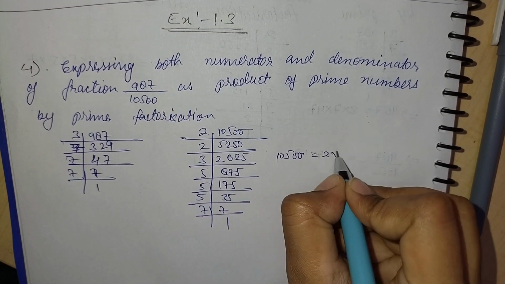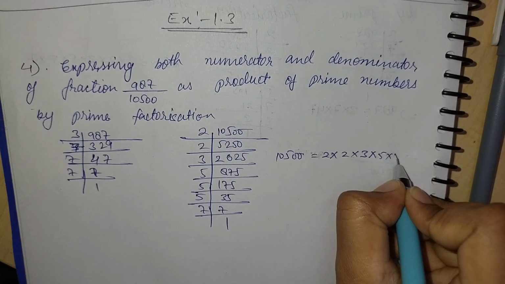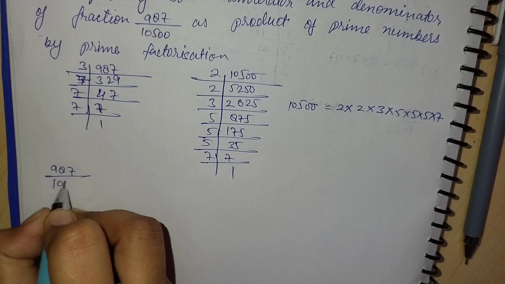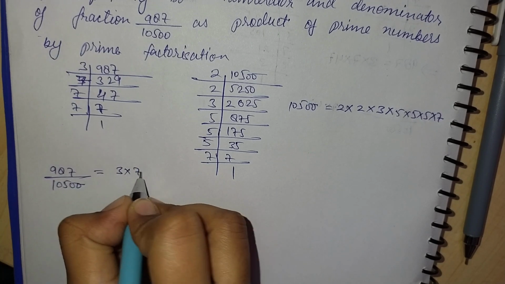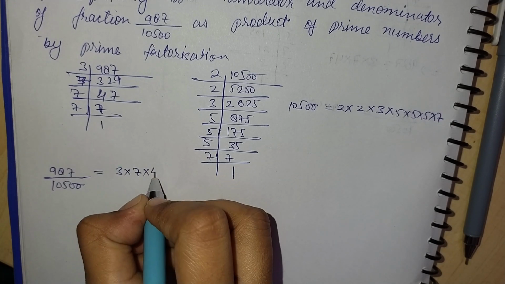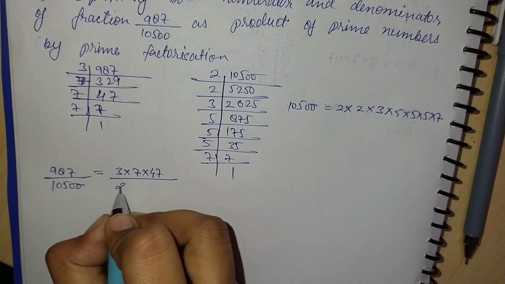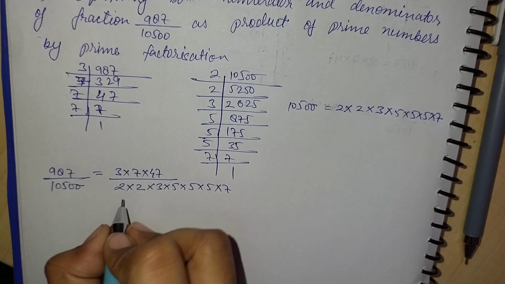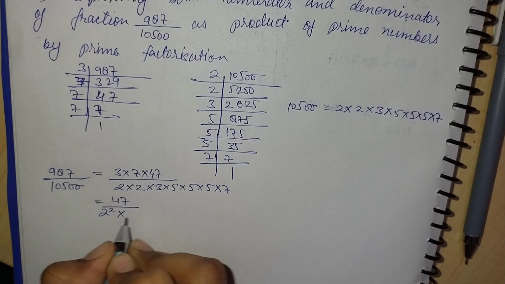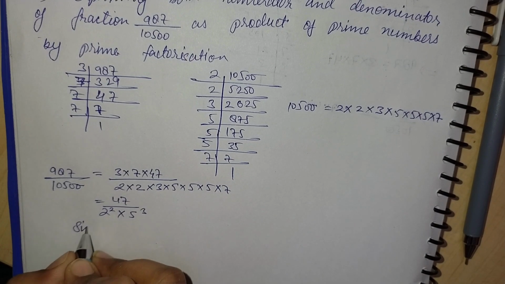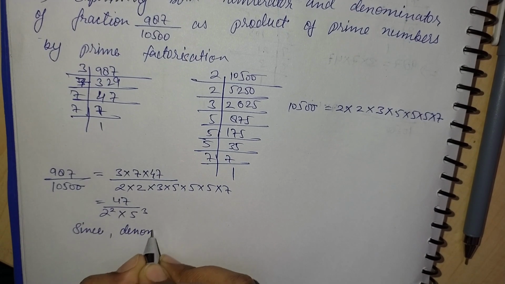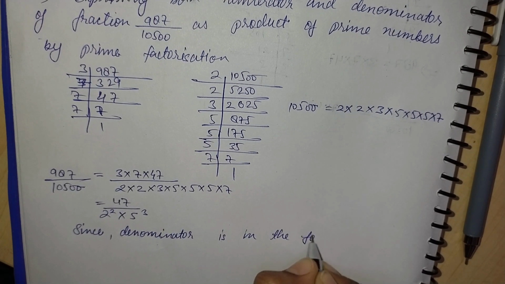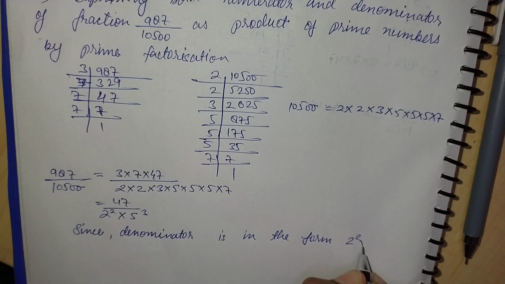Now we will put 987 upon 10500 in the form of these prime factors. So 3 into 7 into 47 upon 2 into 2 into 3 into 5 into 5 into 5 into 7 is equal to 47 by 2 power 2 into 5 power 3. Since the denominator is in the form 2 power 2 and 5 power 3, the decimal expansion of 987 by 10500 is terminating.